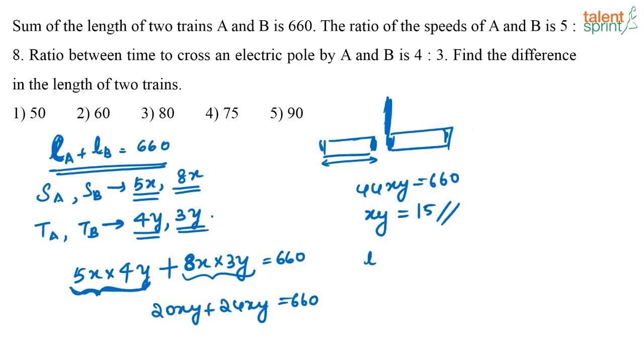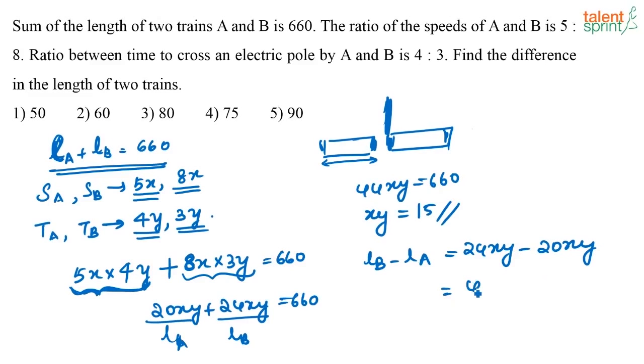Now see, what is the length of train A? Length of train A is nothing but 20xy. Length of train B is nothing but 24xy. So what is the difference between the length of the two trains? It is nothing but LB minus LA, right? Because here the length of train B seems to be greater. So 24xy minus 20xy, or I have to find out the value of 4xy. Here I know xy is already 15. So 4 into 15, which is equal to 60. That is the answer that we are looking at. That is option 2. Clear? Let's look at the next question.